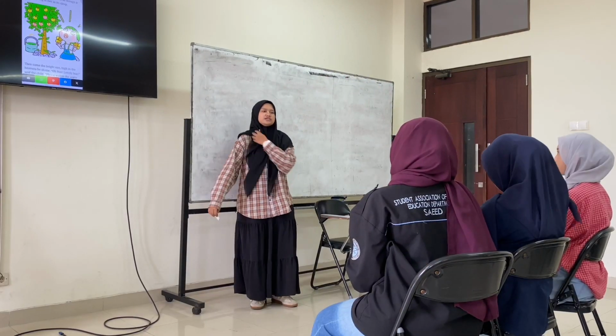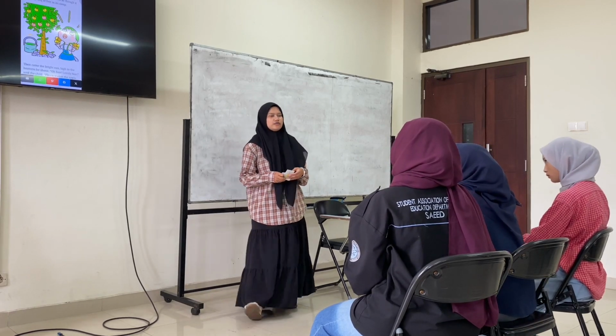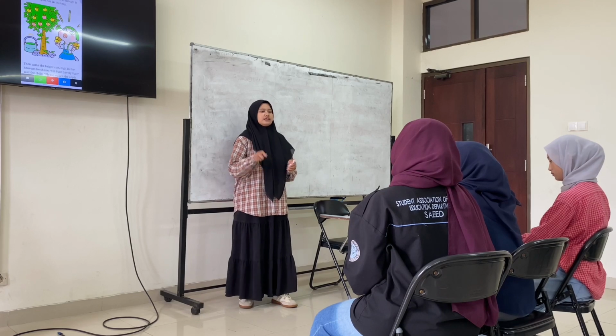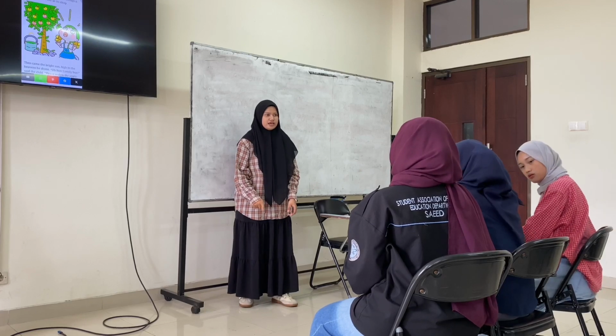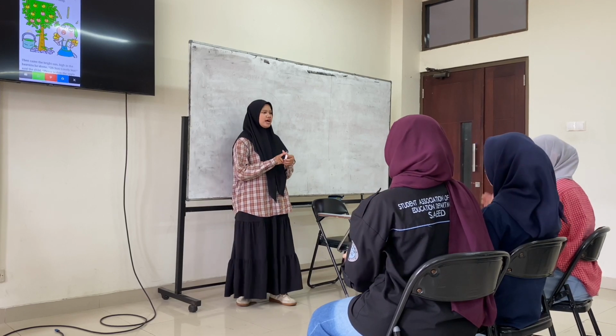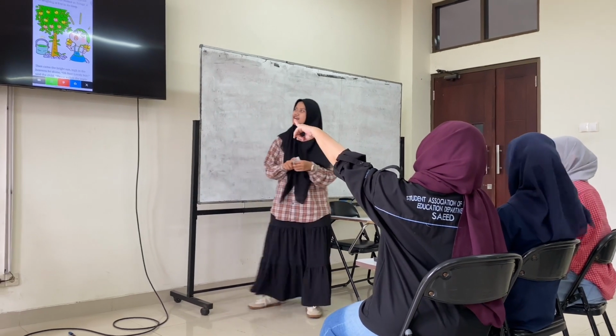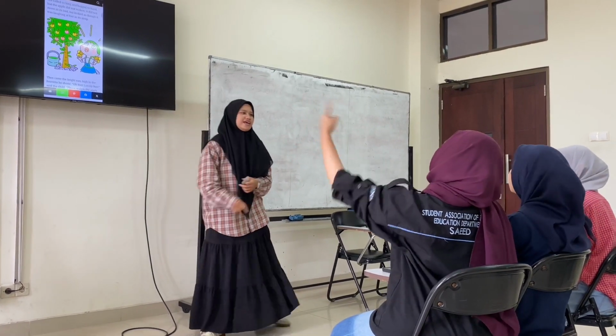Okay, now as you learn about the color of apple and sun, I want you to point to the red color and then the yellow color if you see it, okay? Yes. Now, please point to the red one. This one? Yeah. Okay.